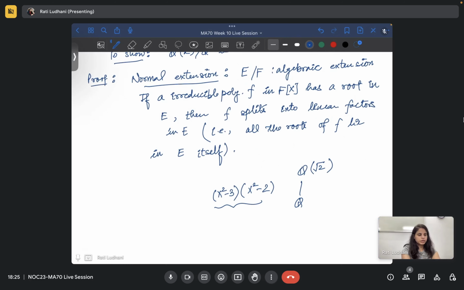If you consider this polynomial, and if I define the definition to be just for any polynomial, then of course this does not follow. So you have to consider either this factor or this factor. If you take this factor, then root 2 is there and minus root 2 is also there. So this satisfies the property of normal extension. I'm not claiming that this is a normal extension, I'm just explaining the fact, right?